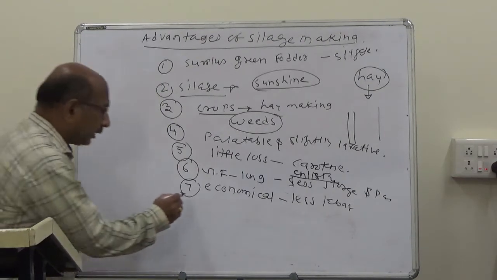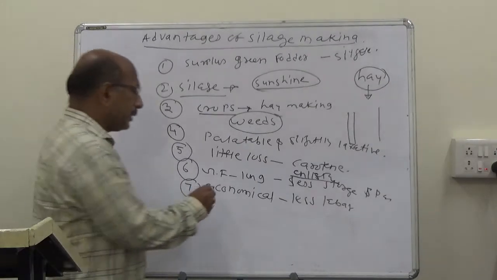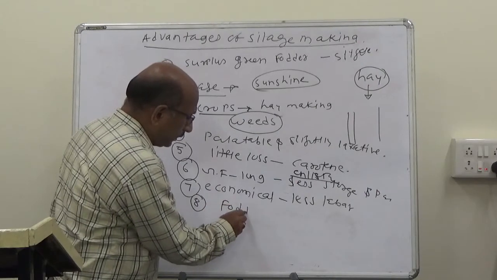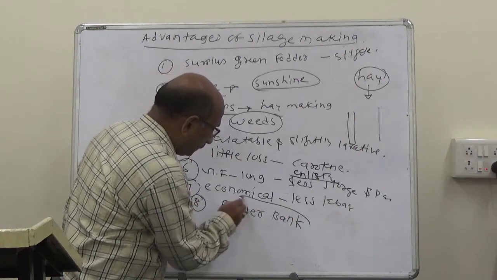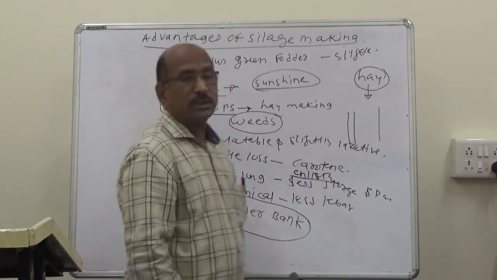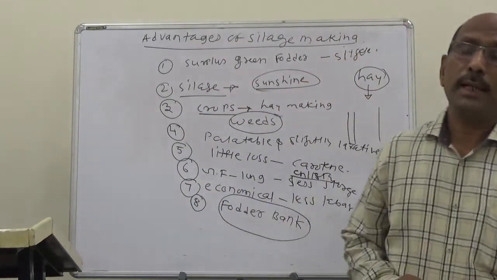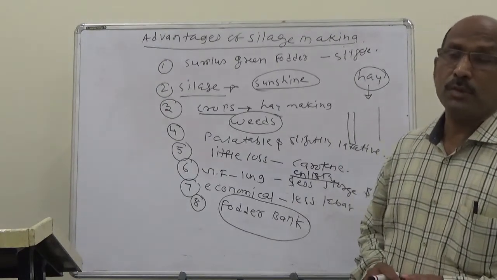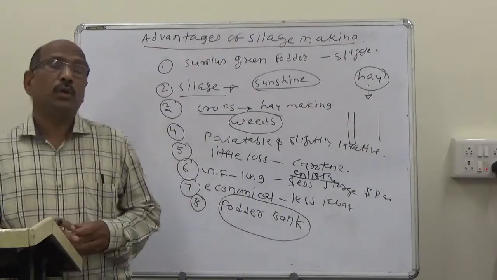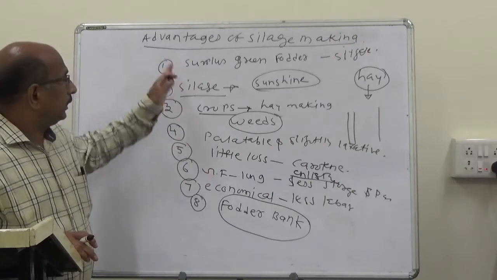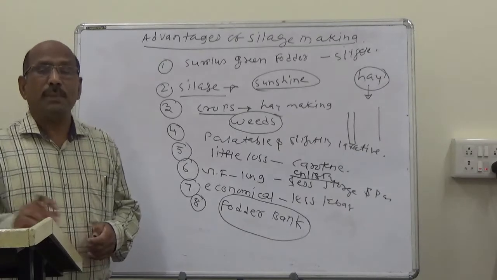And the next advantage of silage: silage serves as a fodder bank. The main objective is that with silage, green feeds can be supplied to a large number of animals throughout the year. So silage serves as a fodder bank. These are the advantages of silage making.